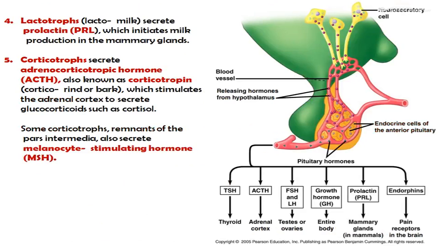The fourth one is the lactotropes. They secrete prolactin, which initiates milk production in the mammary glands. The fifth one is the corticotropes. The corticotropes secrete the adrenocorticotropic hormone, also known as corticotropin. It stimulates the adrenal cortex to secrete glucocorticoids such as cortisol. Some corticotropes remaining in the pars intermedia also secrete the melanocyte stimulating hormone.